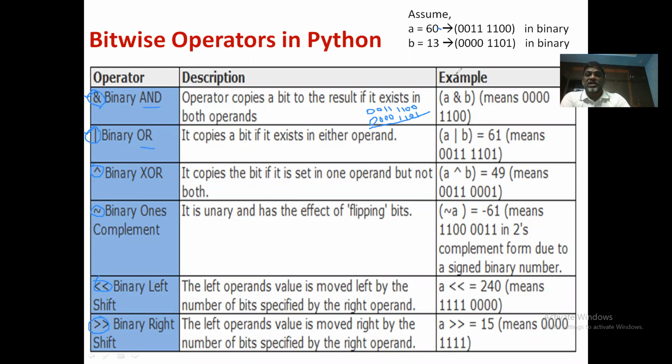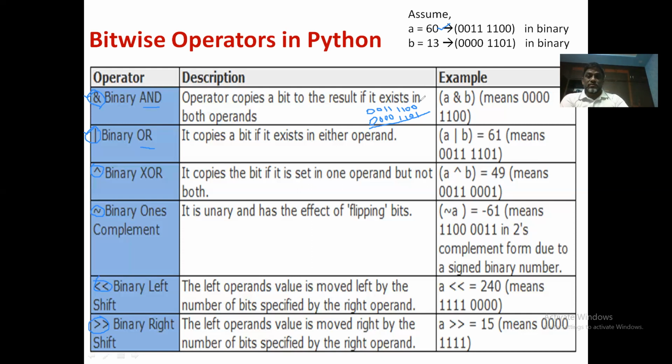A is 60, so it considers the binary equivalent, and we are taking an 8-bit representation. It depends on your computer. If it is using a 32-bit representation, the entire number is represented as a 32-bit value, and all the remaining bits are zeros. The remaining 24 bits are also going to be zeros on the left side. Similarly here also, it considers the remaining 24 bits as zeros. So if your computer is a 32-bit computer, it takes it like that. Here we are considering only an 8-bit representation for our understanding, for simplifying things.